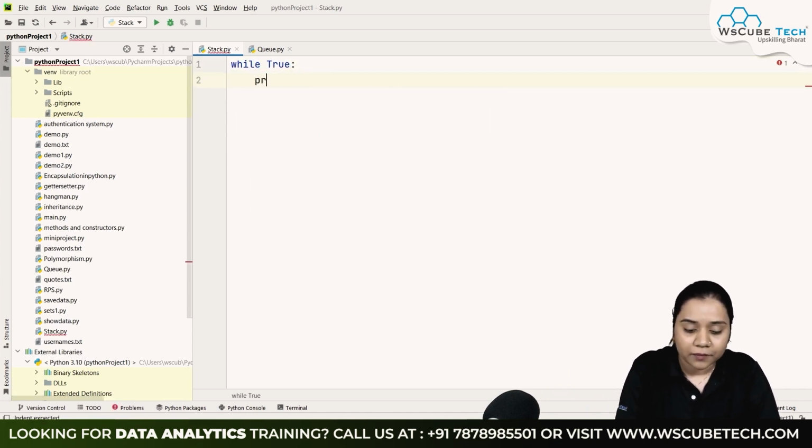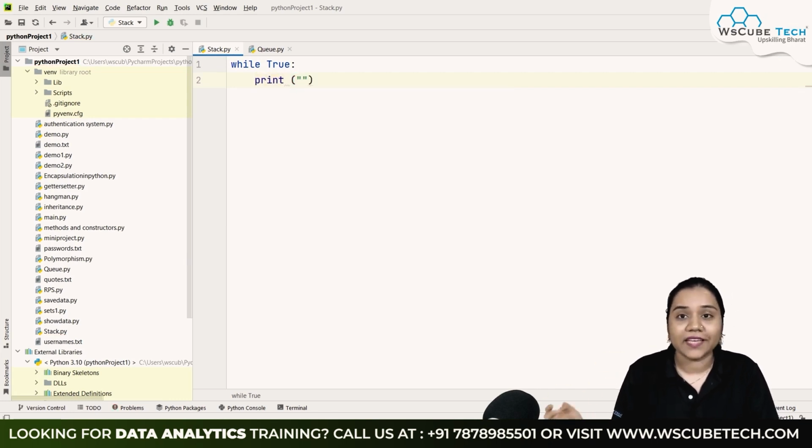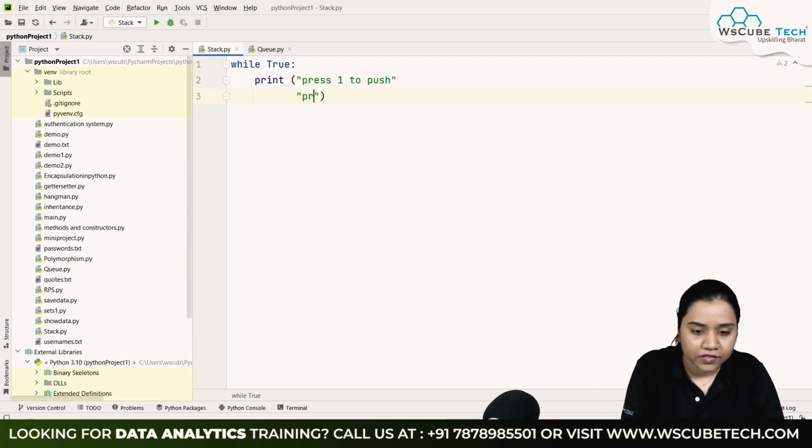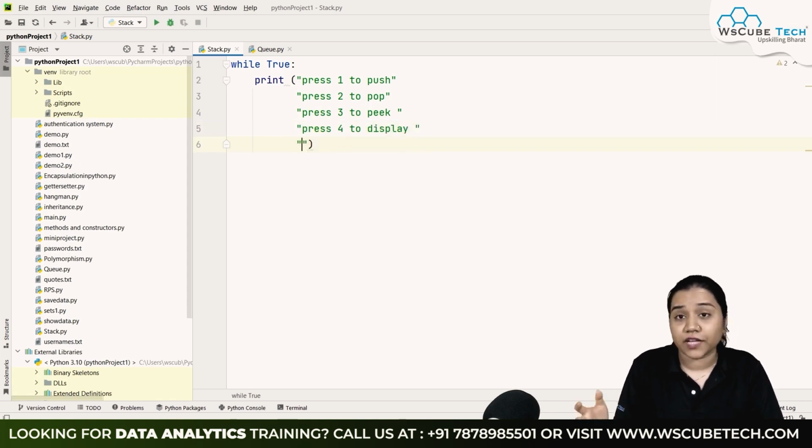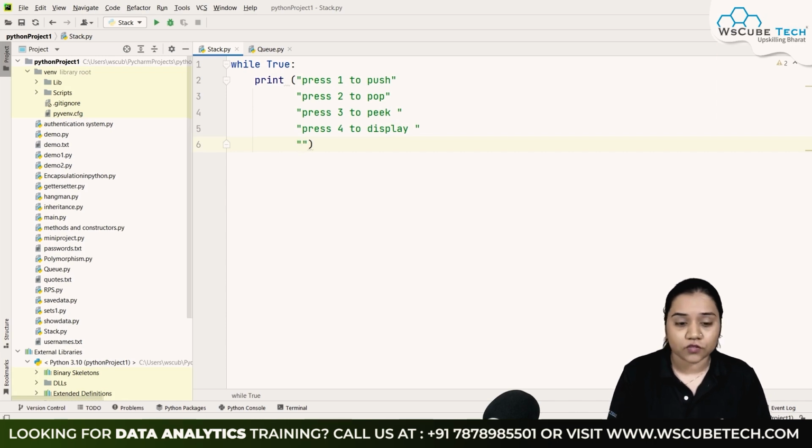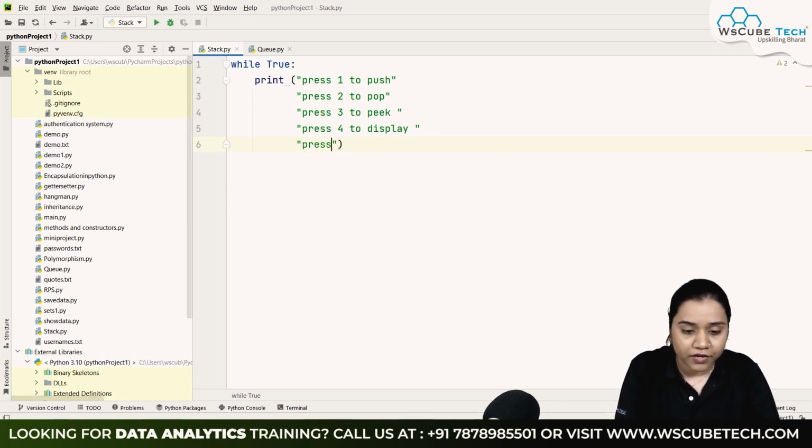And I'll be using a print statement over here to ask for push, pop, peek and display. So I'll be writing: press 1 to push, press 2 to pop, press 3 to peek, press 4 to display, and lastly press 5 to exit. Because if you want to come out of the loop, then we will be needing one exit option as well. So I'll be adding one exit option as well, that press 5 to exit. And lastly, I'll close the bracket over here.